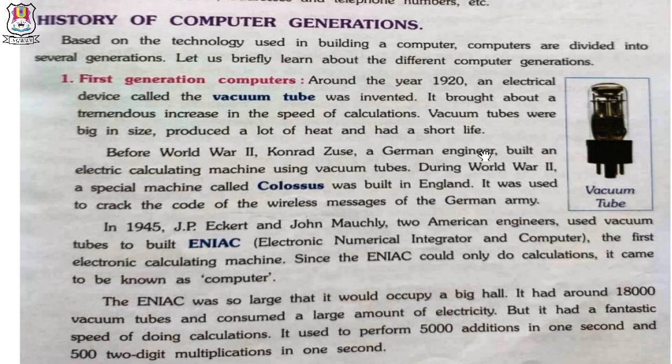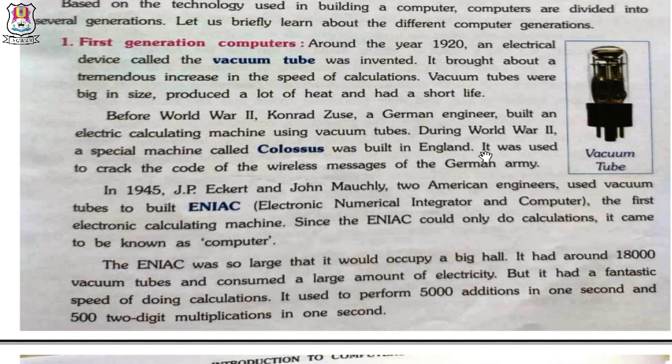In 1945, J.P. Eckert and John Mauchly, two American engineers, used vacuum tubes to build ENIAC, Electronic Numerical Integrator and Computer, the first electronic calculating machine. Since the ENIAC could do calculations, it came to be known as a computer.